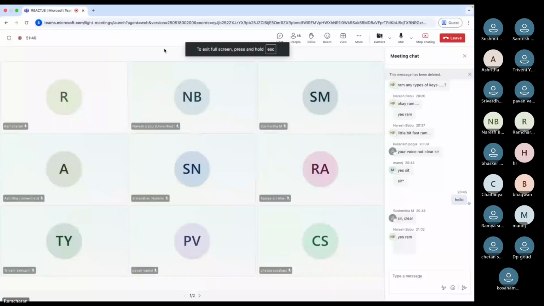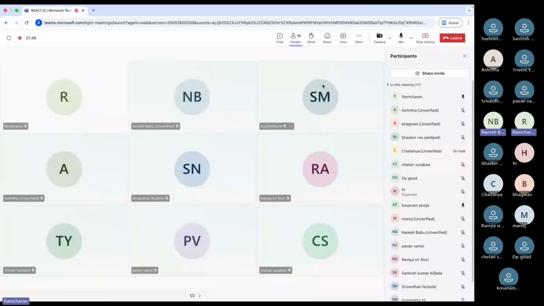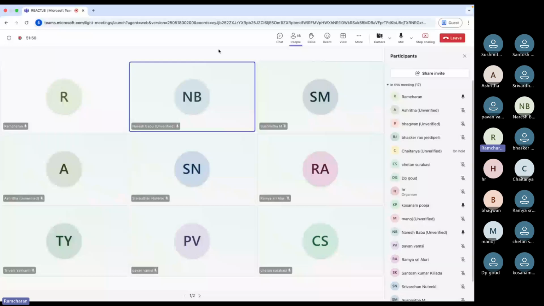Okay. Any questions here? I have other calls, two calls back to back. If you want, I'll also explain tomorrow, but just visit that Redux quick start.